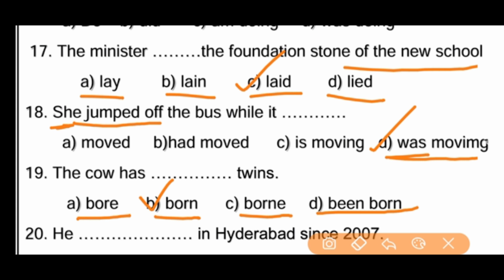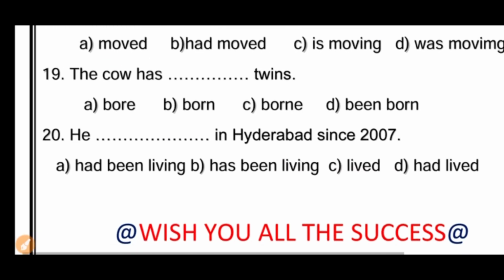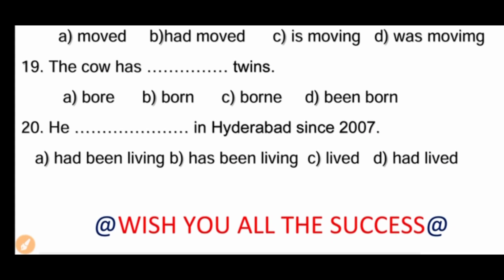The last one, 20th one. He dash in Hyderabad since 2009. Options are: he had been living in Hyderabad, he has been living in Hyderabad, he has been lived in Hyderabad, had lived in Hyderabad. Which is actually since? Again, I already told you, since and for, these two keywords are indicated. Which tense is it?